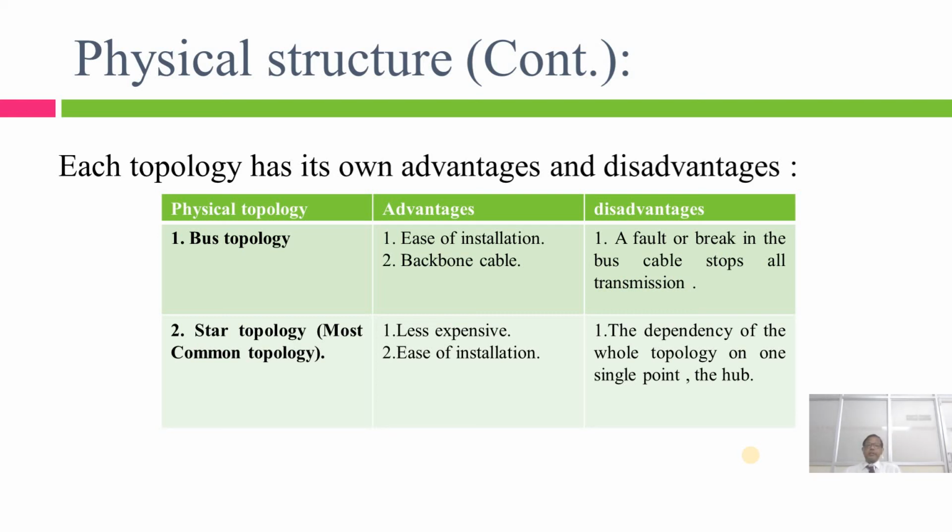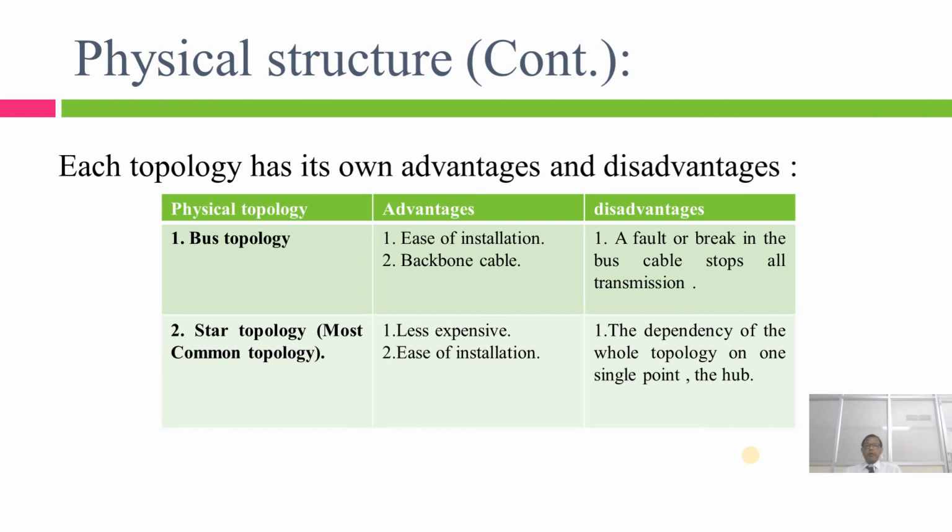Next, star topology. Star topology has more advantages: it is less expensive, and number 2 is ease of installation. These are the advantages of the star topology, and this is the most commonly used topology in our computer networks because of its low expense and ease of installation. And there is a disadvantage with the star topology: the dependency of the whole topology on one single point. If the hub fails, automatically the entire network will fail.